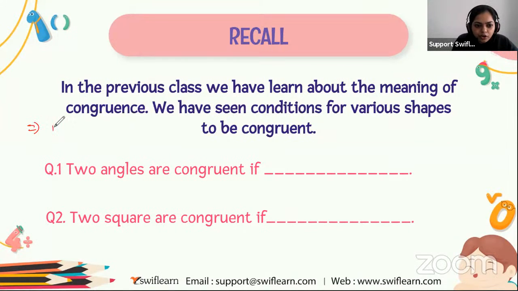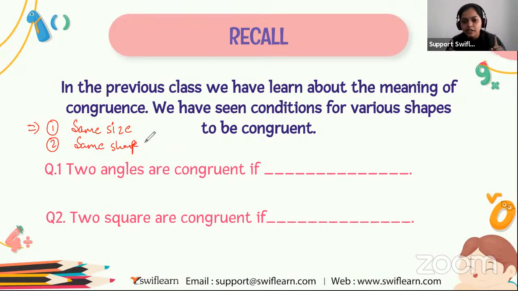The first condition is that the figures should be the same in size, and the second condition is that the figures should be the same in shape. Two shapes are congruent if they have the same shape as well as the same size.